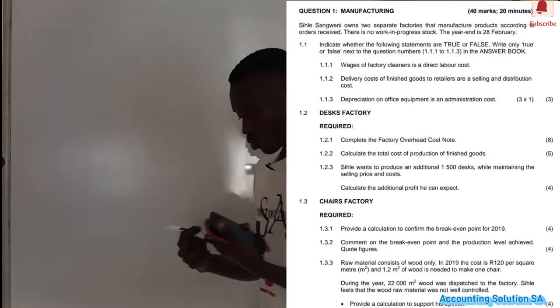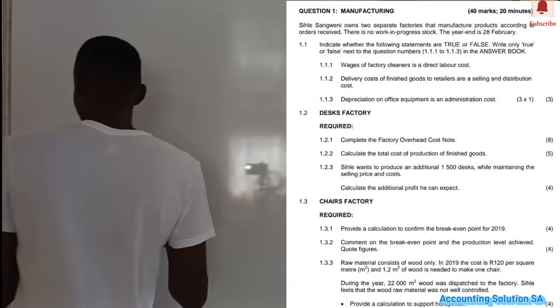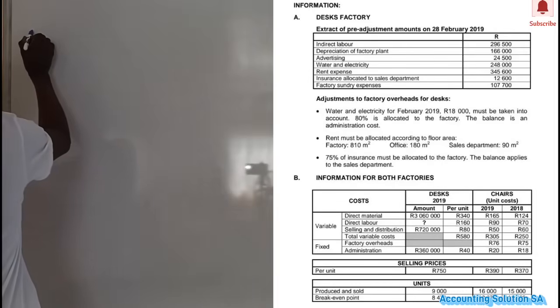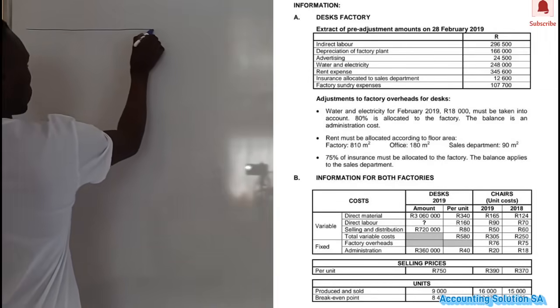All right, the first step, of course, is to lay down the format of the factory overhead cost. It's a note, guys. They didn't say prepare a ledger account.